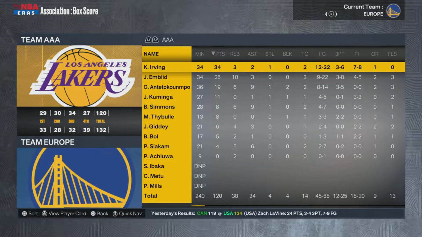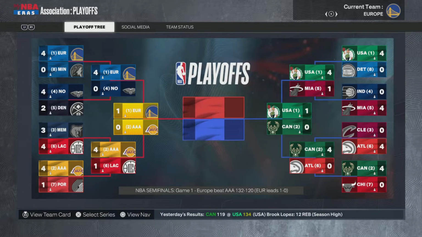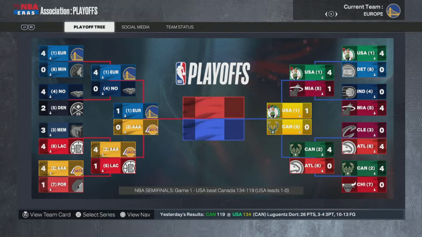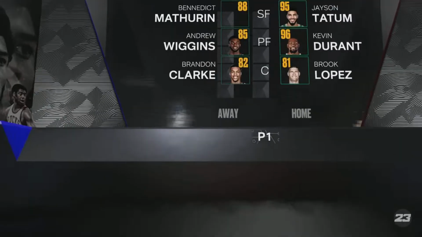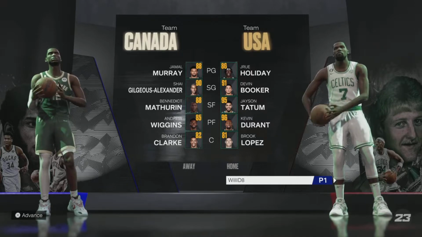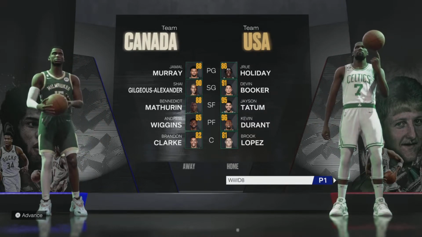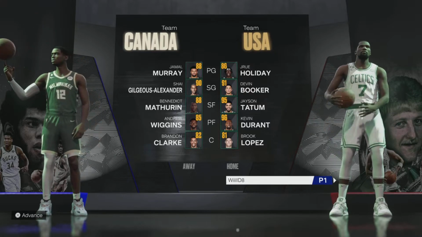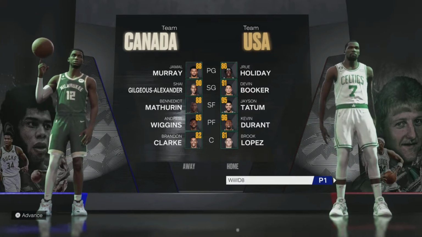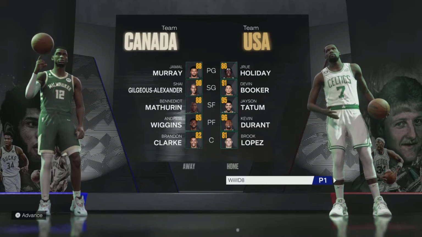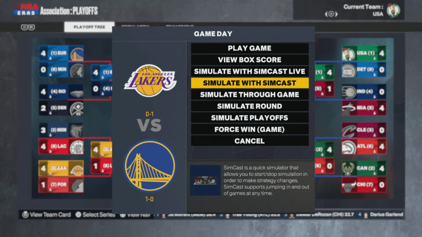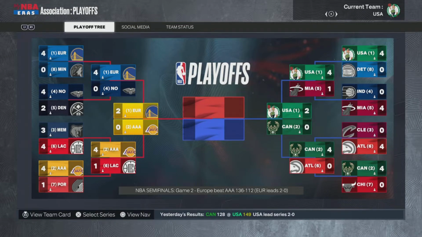And then I think I'm going to simcast most of these other games here. Big night for Kyrie there. But yeah, I'm going to simcast, I think, pretty much the remaining games. And while in the simcast, we can skip ahead quickly, or we can jump into like 1-possession games at the end. So Team USA versus Team Canada right here, as you see. This is going to be a good series. I think USA is slightly better, but okay, they're up.